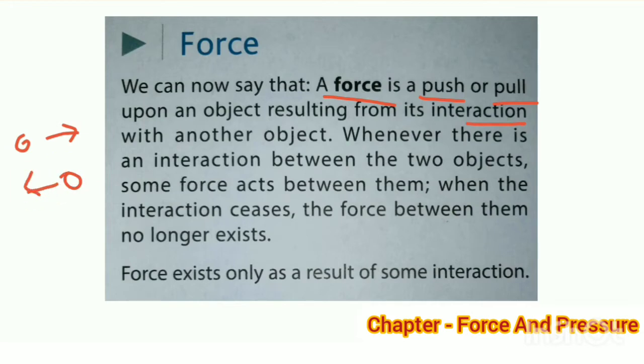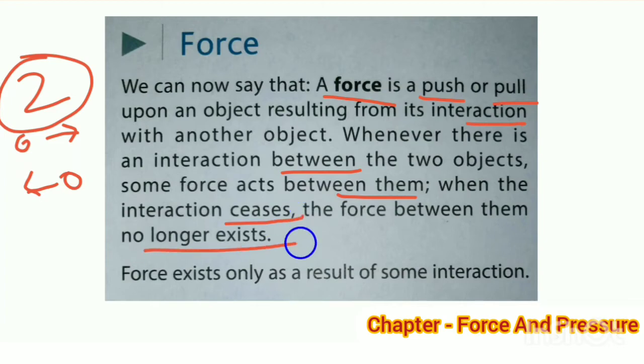Whenever there is an interaction between two objects, some force acts between them. When the interaction ceases, the force between them no longer exists. Force exists only as a result of interaction.